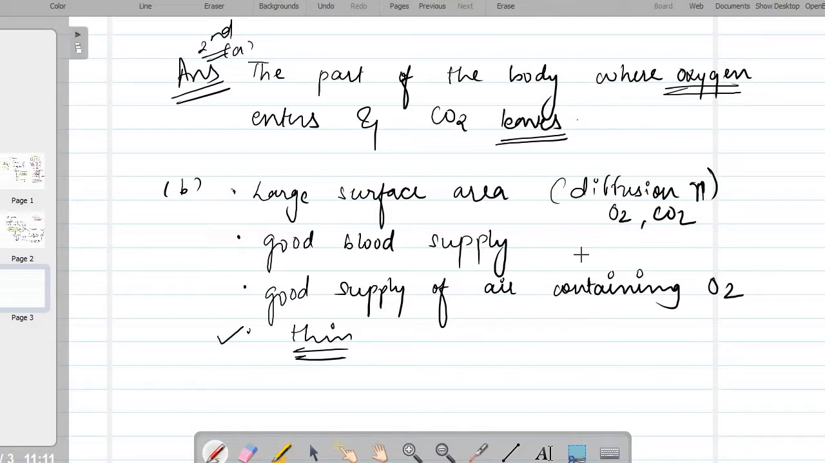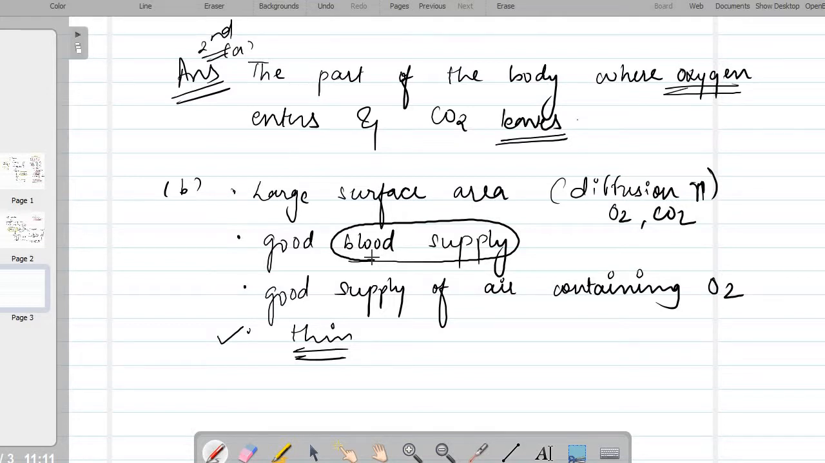Then there is good supply of blood. Good supply of blood means it will bring more carbon dioxide to the surface, so that the carbon dioxide will diffuse out and takes away the oxygen. If there is a good blood supply, there will be a greater amount of oxygen and carbon dioxide present in the blood, so that from the surfaces it can be diffused easily. So the blood flow is good, right?